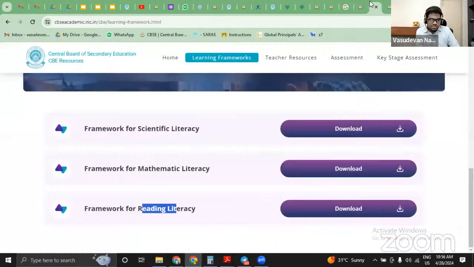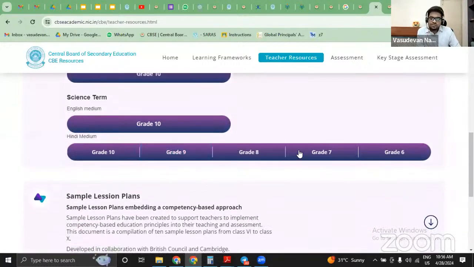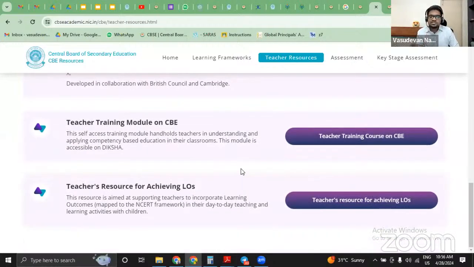So when you go to the CBE resources website, you can see that there is something called teacher resources. Under teacher resources, for each and every grade, there are some lesson plans already present, which we'll see in the next Super Sunday workshop as well. And the right pedagogical method to adopt for every chapter will also be present. So all these sample lesson plans and everything.